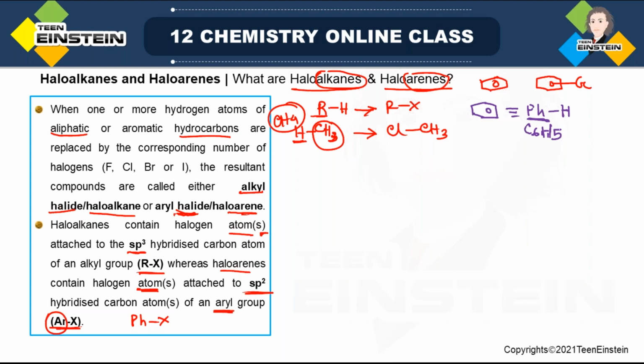If you remove one hydrogen, it will be C6H5, and that is attached to H. Now, if in this Ph ring there are some other substituents, suppose you have an OH substituent, then it is better you write it as ArH, not PhH, because now it is not simple phenyl. And if any of these 4 hydrogens is replaced with halogen, now it will be ArX. Fine.